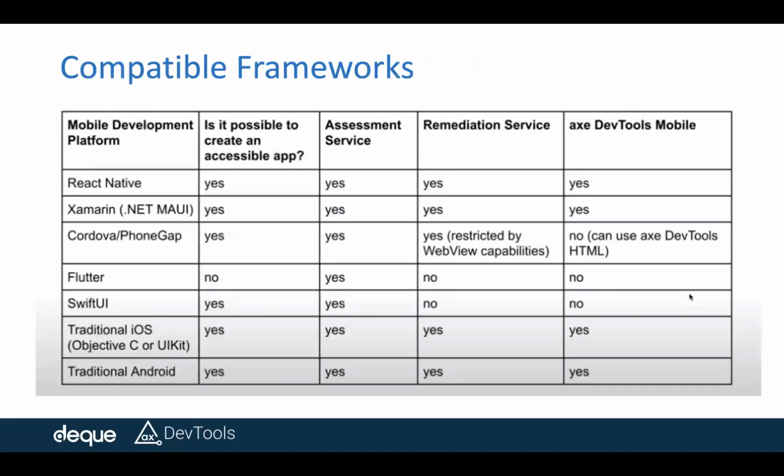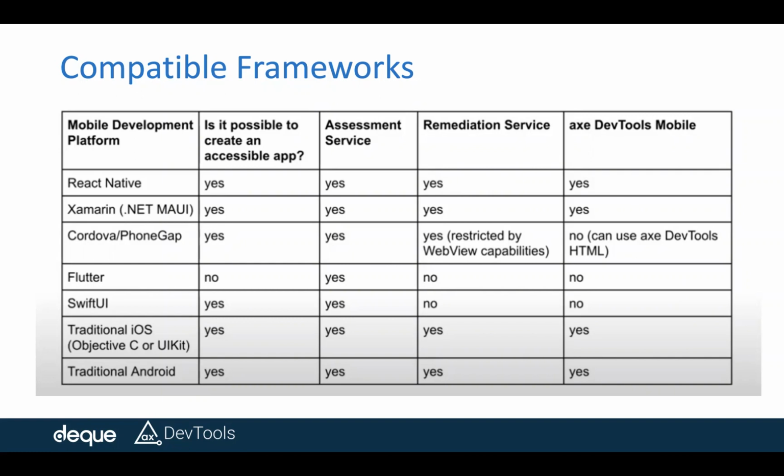So in terms of compatible frameworks, like where all I can use it, because nowadays there are a lot of hybrid frameworks in place that let you develop iOS applications, right? When it comes to compatibility, this is the table that you're seeing, where we are saying our API can be used on React Native applications, Xamarin applications, traditional iOS like just Swift, Objective-C or UIKit, and because we are talking about only iOS here, these are the frameworks that we support through API. And what we don't support as of today is SwiftUI, Flutter, and PhoneGap.